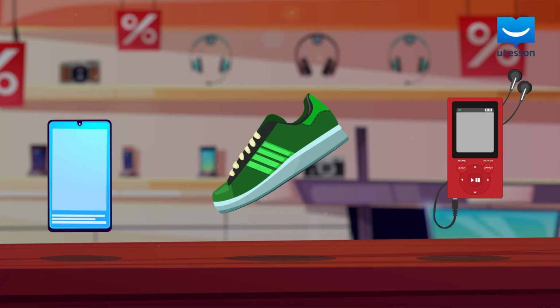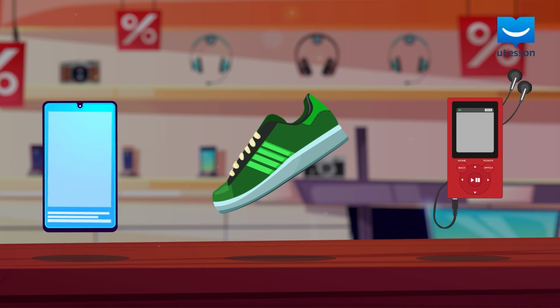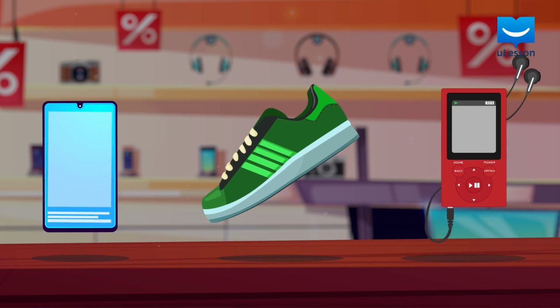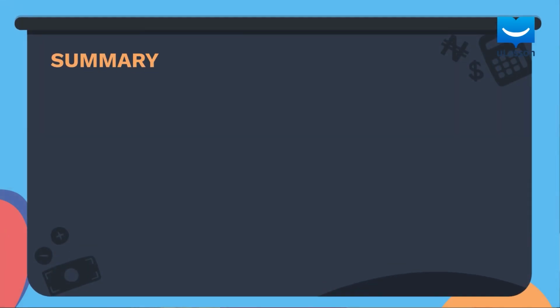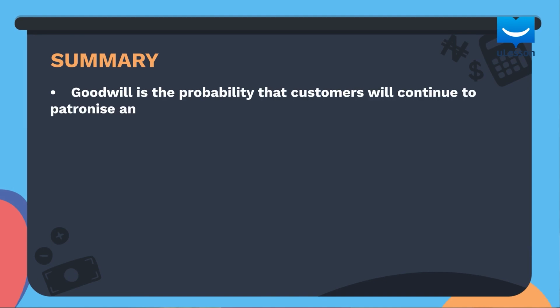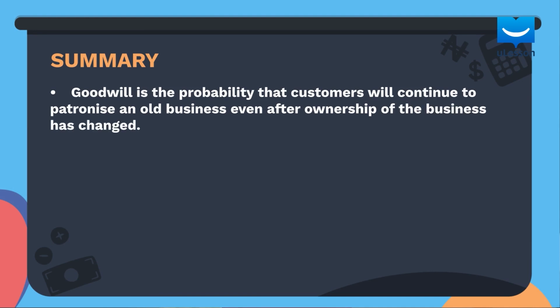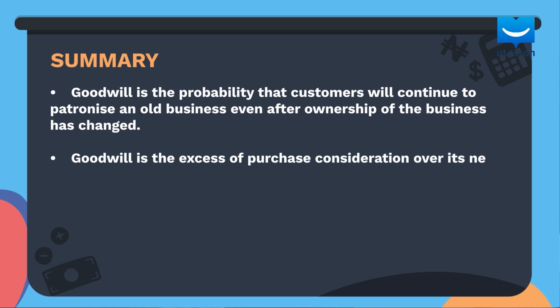Have you ever considered the reason why you buy some of your favorite items like phones, music players, and shoes? The reason might well be because of the goodwill of the companies that produce them. So in summary, goodwill is the probability that customers will continue to patronize an old business even after ownership of the business has changed. Goodwill can also be defined as the excess of purchase consideration over its net assets.